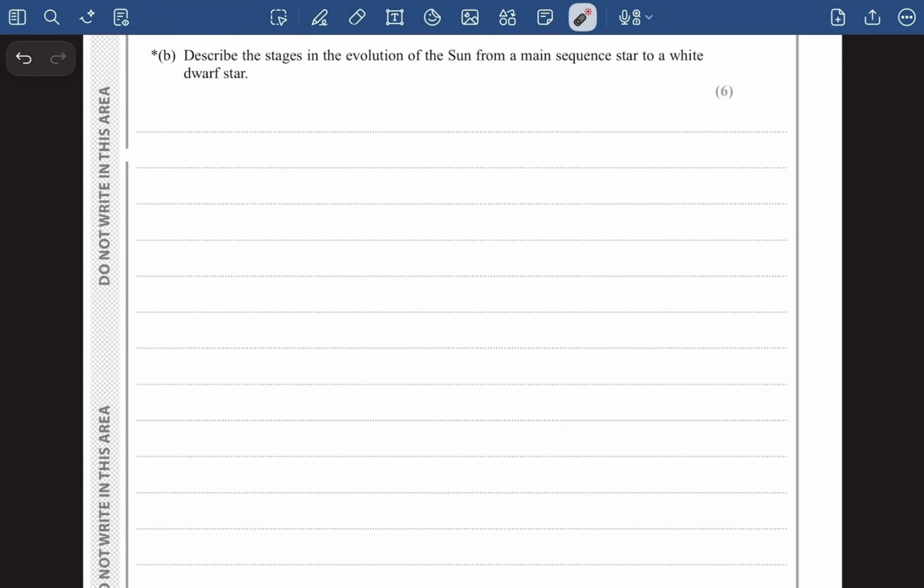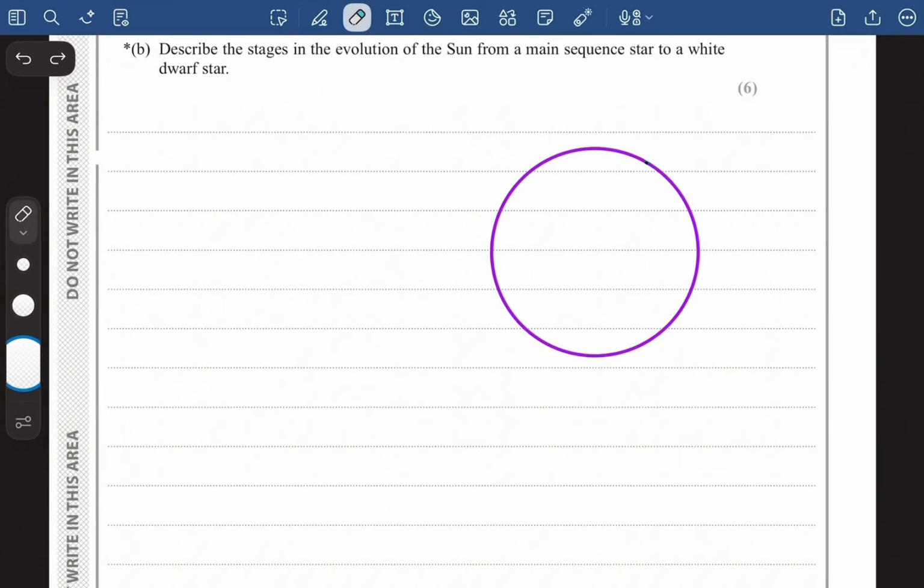Part B of question number 18 says, describe the stages in the evolution of the Sun from a main sequence star to a white dwarf star. So now, let's say this is our Sun. There is gravitational force acting on the Sun inwards. Okay. Hydrogen is fusing in the core of the Sun.